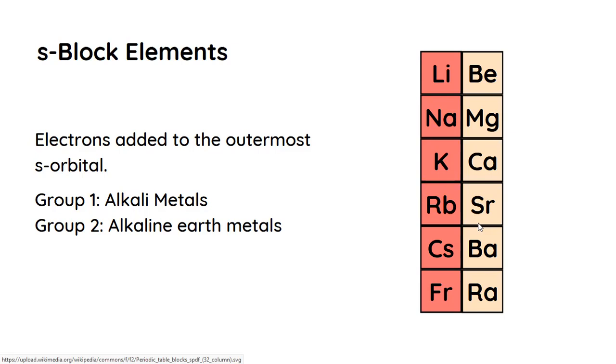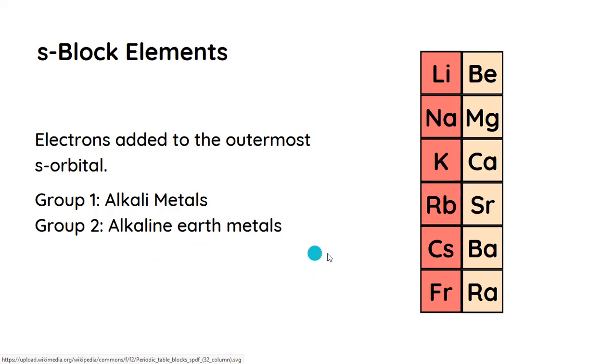And you have two types, two groups, because the maximum number of electrons that can be added to the s orbital is two. And they are alkali metals and alkaline earth metals. Now, the reason we call lithium, sodium, potassium, rubidium, cesium, and francium group 1 and alkali metals is because they form hydroxides when they react with water, and hydroxides are alkaline in nature.